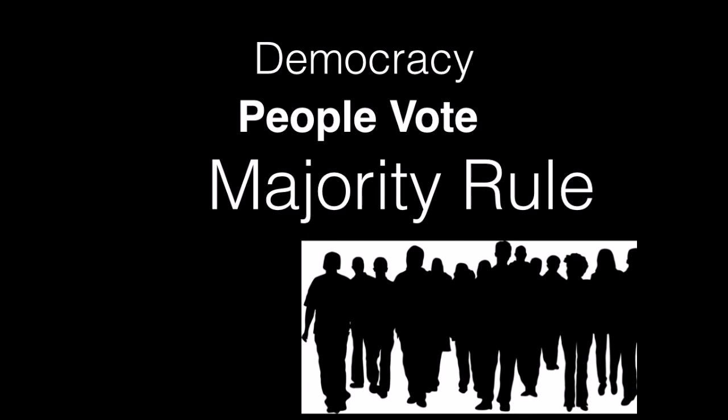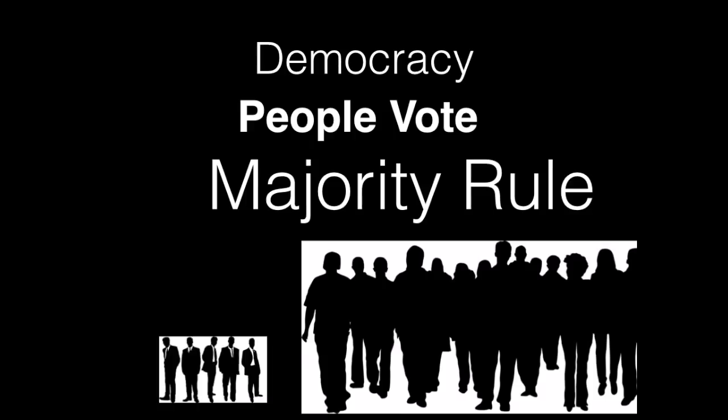How does it work? In a democracy, people come together and they vote on laws. It's important to understand that in a democracy, laws are decided by majority rule. In a democracy, if 51% of the people want to raise taxes, taxes get raised. But in good government, it can't just be for the majority. It has to take into consideration the minority. One, because the majority is not always right. Think of the 1960s when the majority of Southerners did not support civil rights. So the Founding Fathers understood that majority rule is not always right rule, and they actually feared majority rule and that it could turn into mob rule.